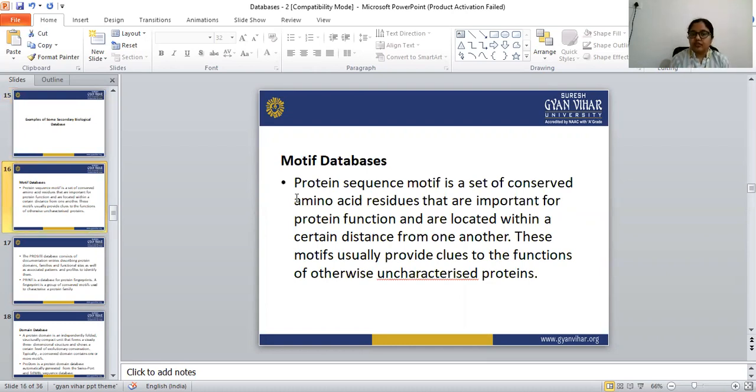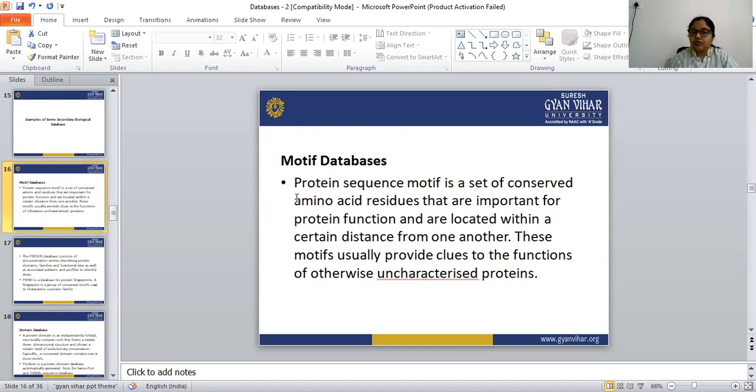Okay, so motif database. A protein sequence motif is a set of conserved amino acid residues that are important for protein function. The set of amino acid residues is known as a protein sequence motif, and these residues are located within a certain distance from one another.